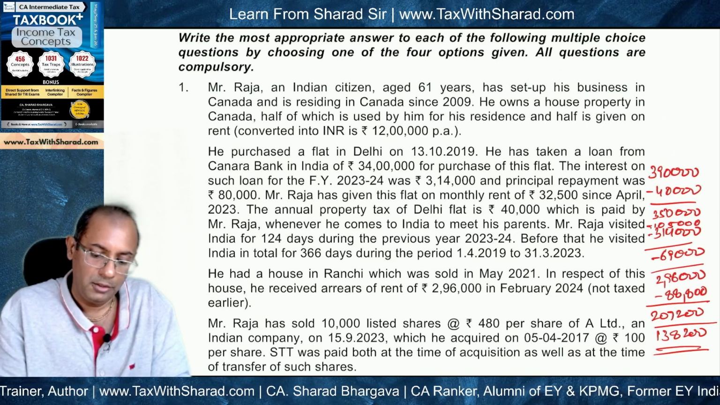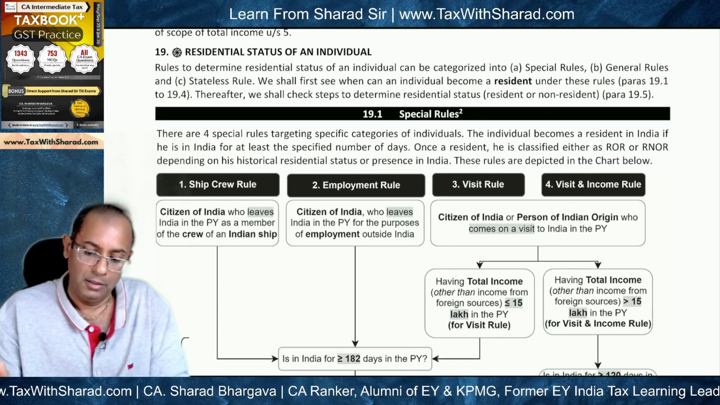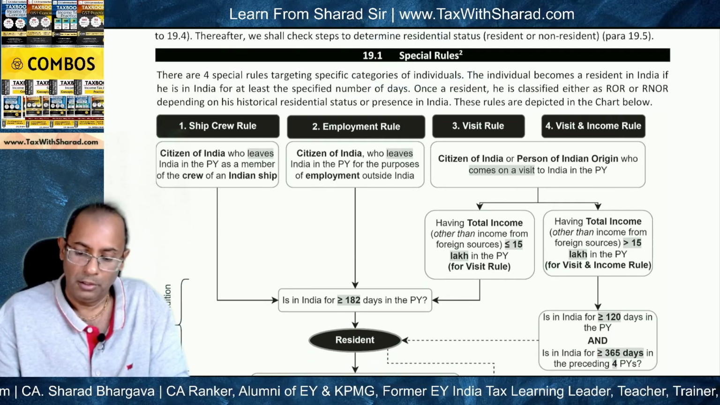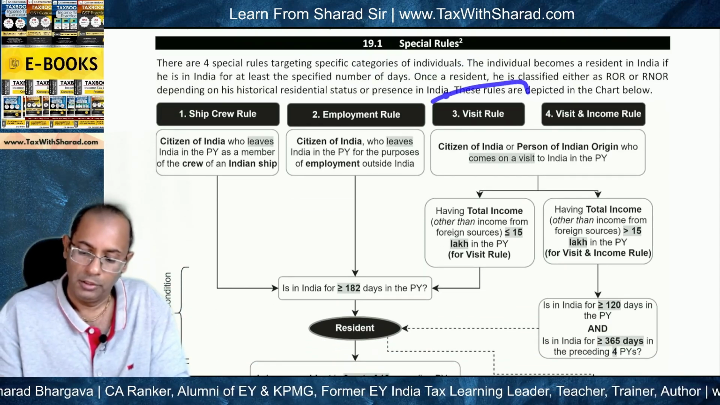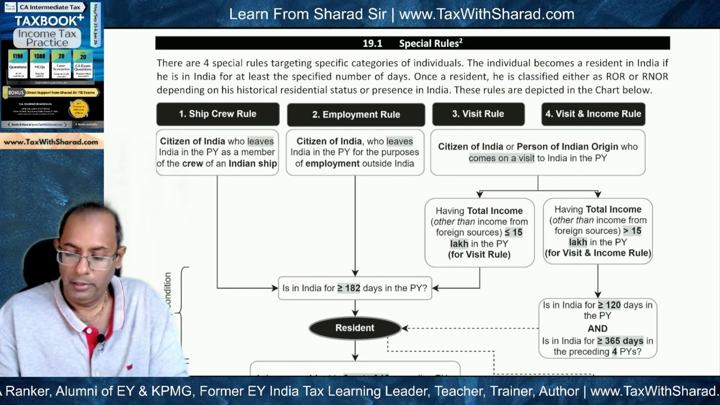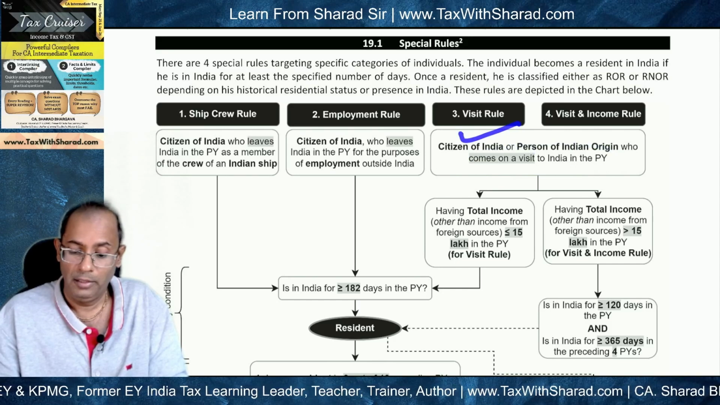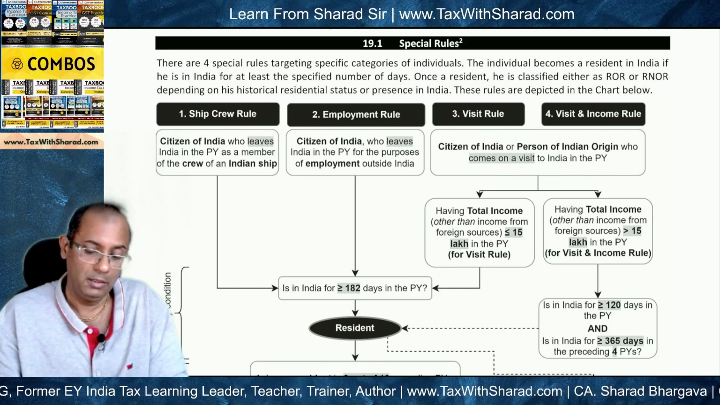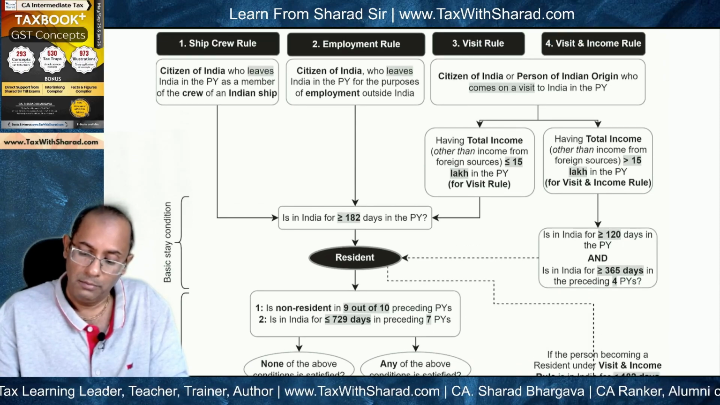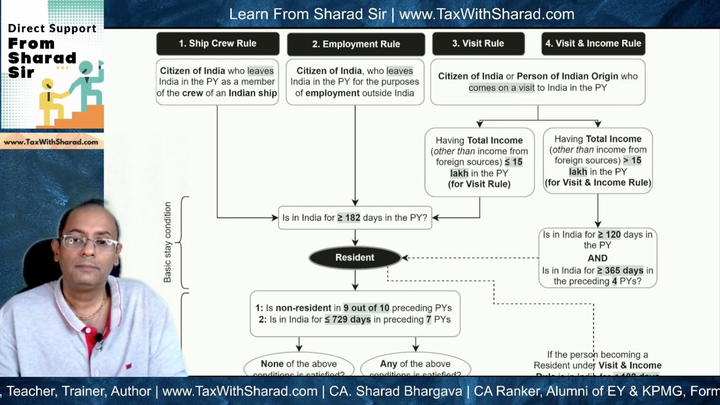Now, how do we determine the residential status? So if you look at the provisions for determining residential status, first of all, we need to check the special rules, and we need to see whether any special rule applies. So if you look at the visit rule and visit and income rule, it applies to a citizen of India or person of Indian origin who comes on a visit to India in the previous year. So in our question, Mr. Raja is a citizen of India and he comes on a visit to India in the previous year for 124 days. Now, what is important is to find out the amount of total income other than income from foreign sources.